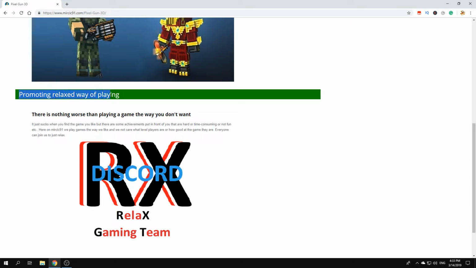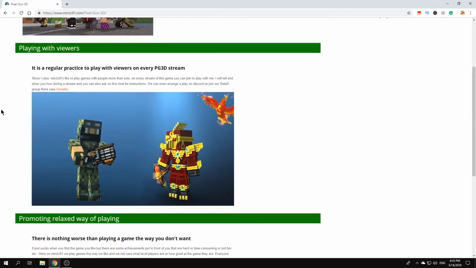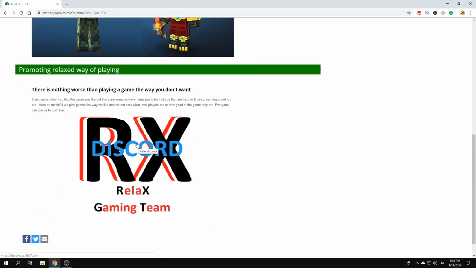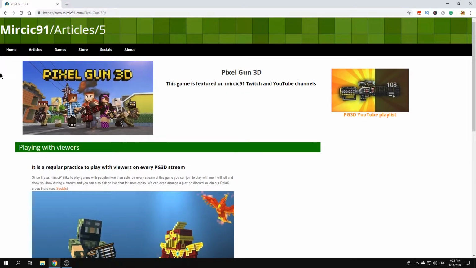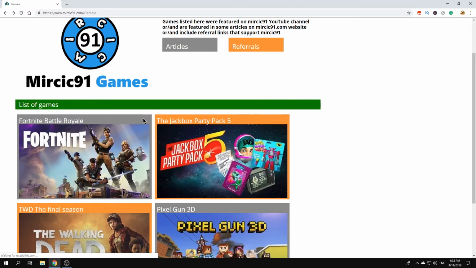And as I said earlier, I promote a relaxed way of playing, and also the Discord server is here. The link is on the picture, so just click there. It's an invitational link, so you can join Discord directly. Okay, so that's how it looks when I wrote the article.